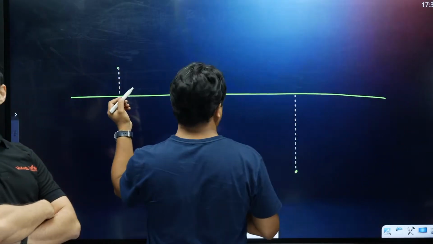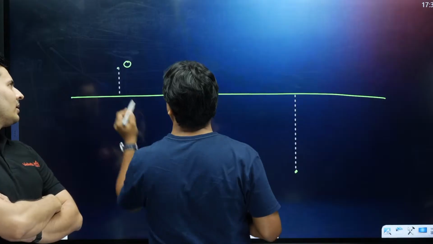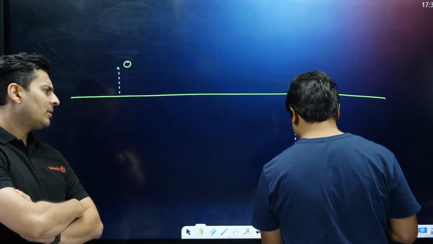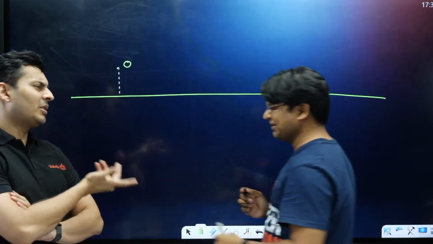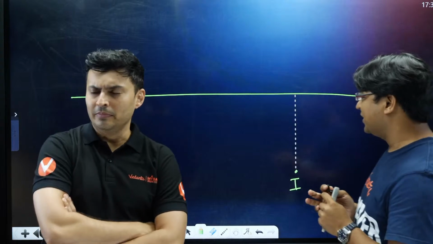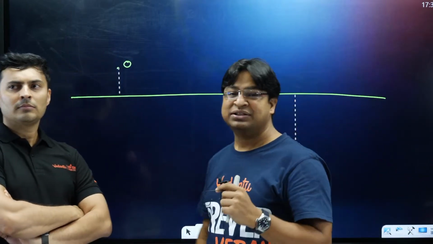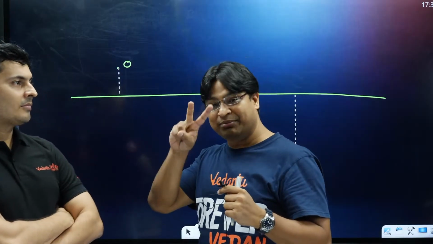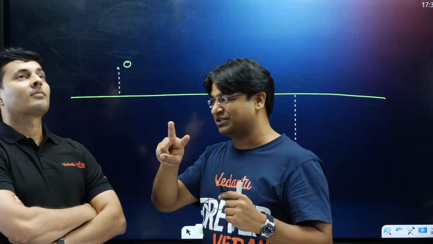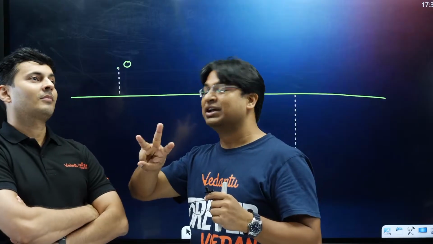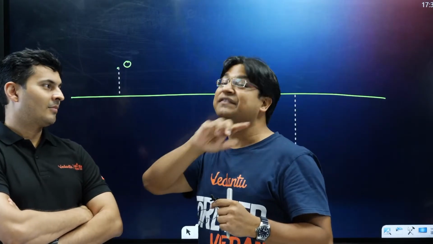Let me do it for you. Let's treat this as the object, and let me declare that this is the image and this is the principal axis. It doesn't matter, reversibility. Now the point is that this is an object and this is an image created by some kind of mirror. Point number 1, identify the mirror. Point number 2, locate the mirror. Where is it present? Point number 3, find its focus. And my questions have unique answers.